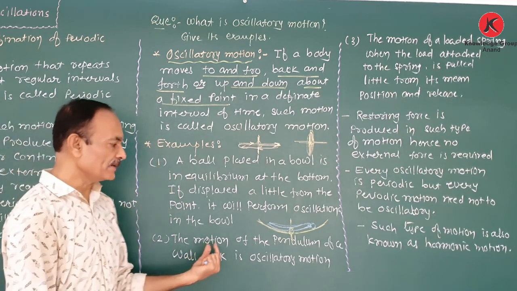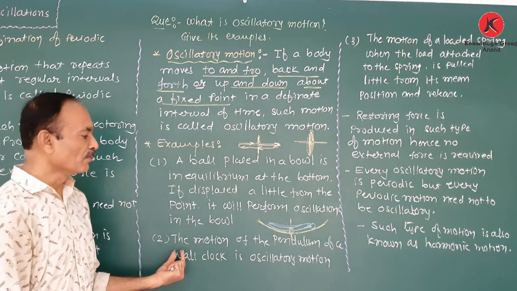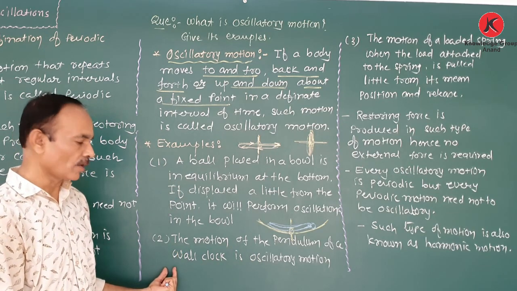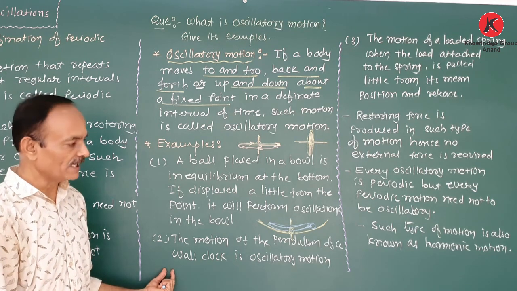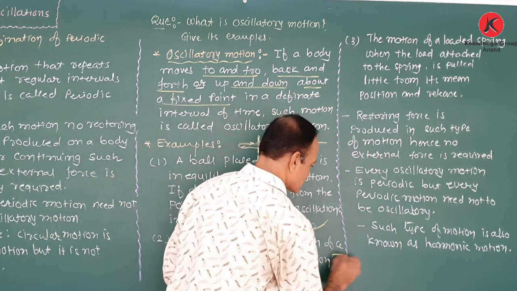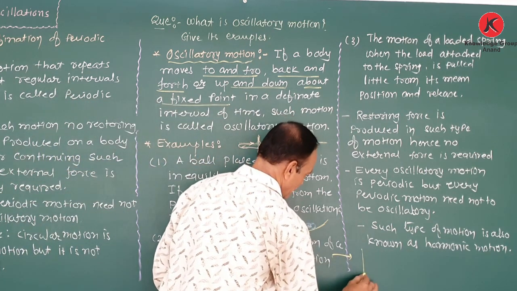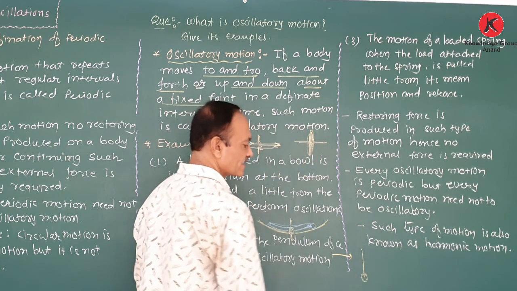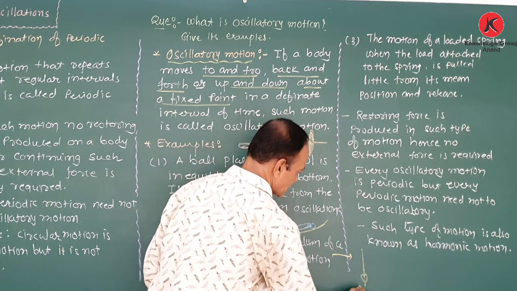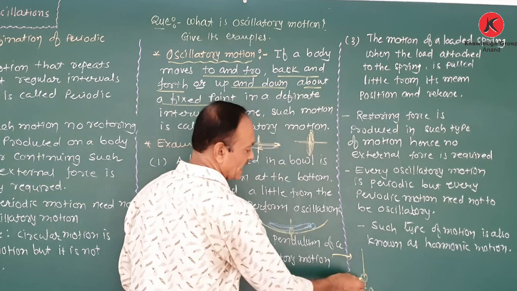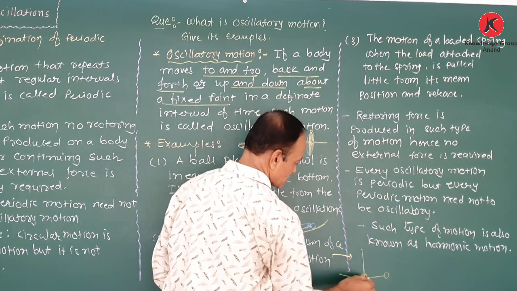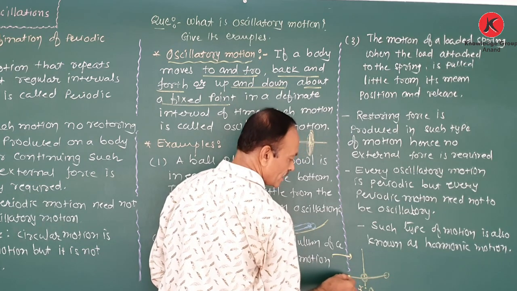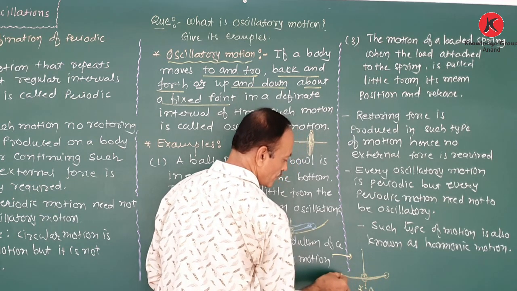Now the next example of oscillatory motion is that the motion of the pendulum of a wall clock is also oscillatory motion. For that purpose, we take an example. Suppose there is the pendulum of a wall clock. There is an equilibrium position, x equal to 0. Slightly we displace it and release. So it performs oscillation about the mean position, fro and to.